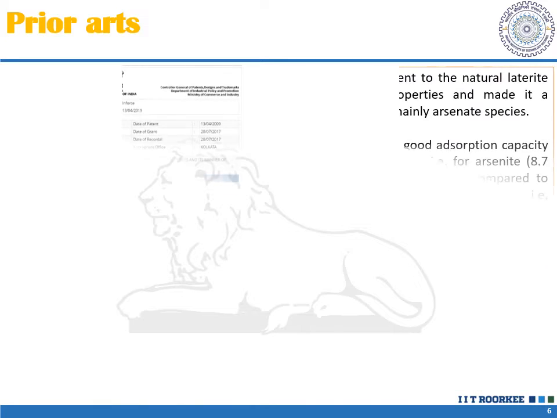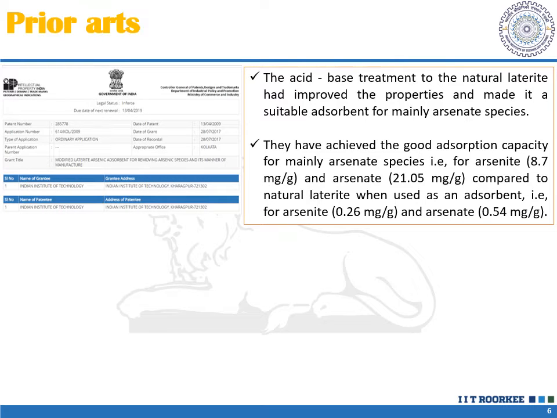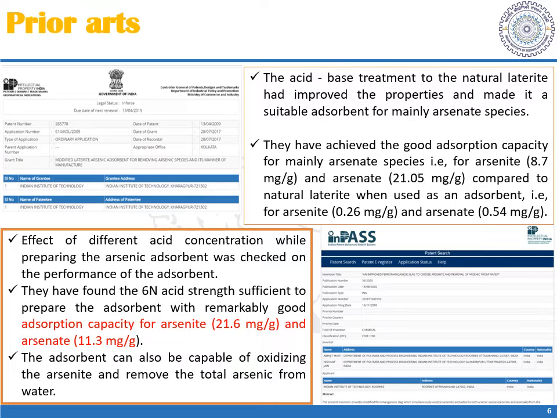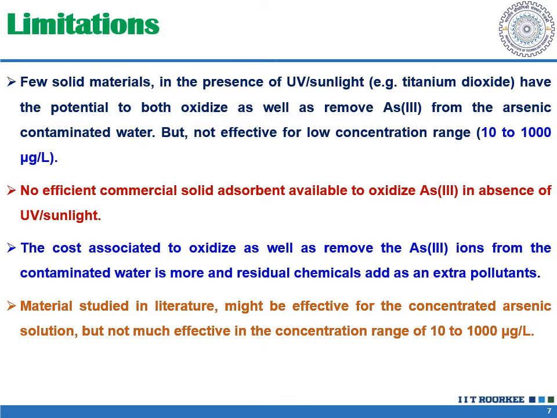And one technology was developed by my supervisor during his PhD work, which has good potential application for the arsenic 5 species. And the technology I developed during my PhD work has good potential for the removal of arsenic 3 species along with the subsequent oxidation also.